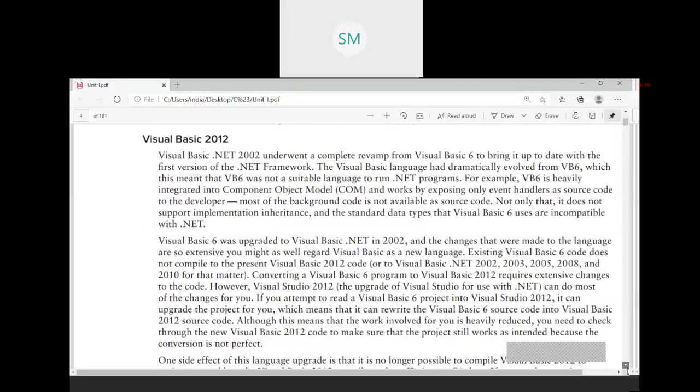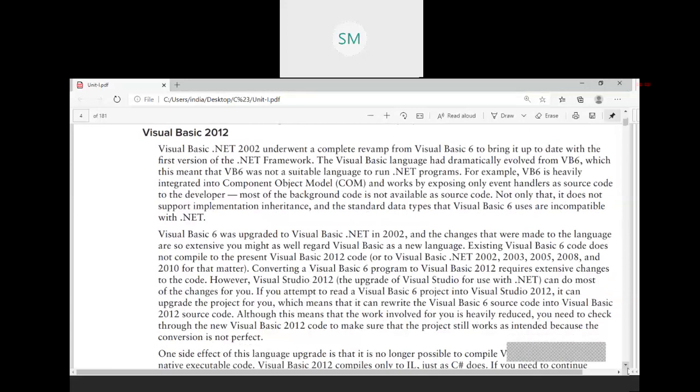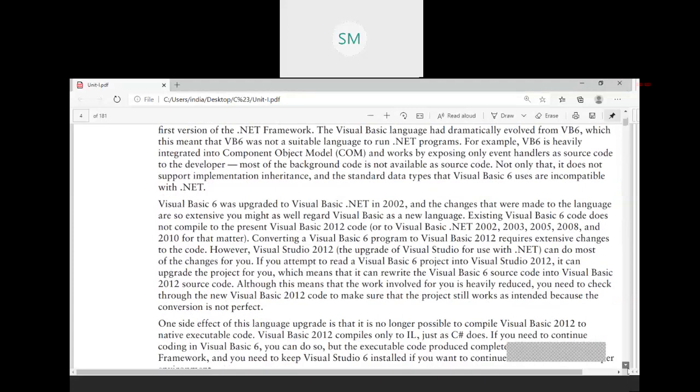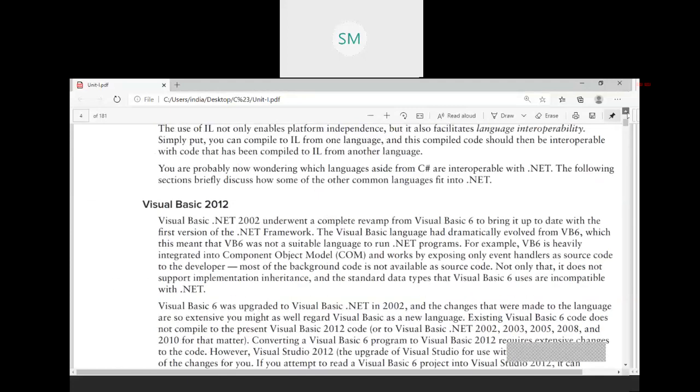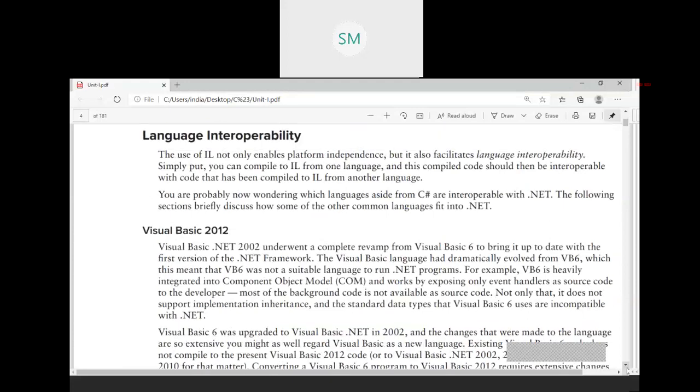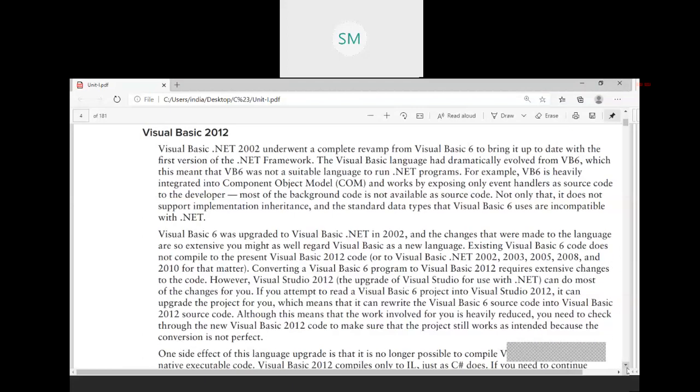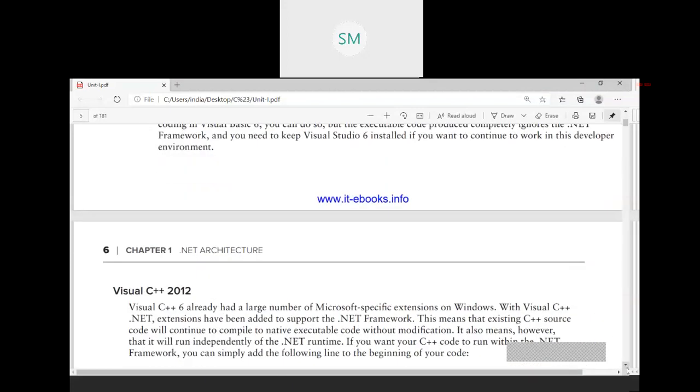So I am going to use Visual Studio, not Visual Basic. We are going to use Visual Studio 2012. In that Visual Studio 2012, we'll see what all the languages are. First one is Visual Basic. This is one of the languages available in Visual Studio. And the second language is Visual C++.